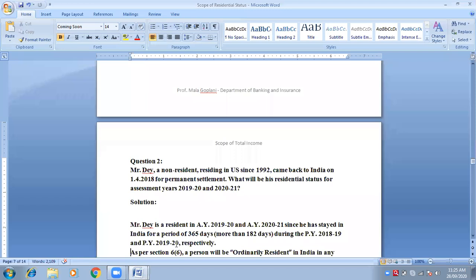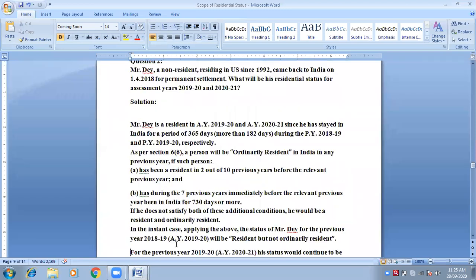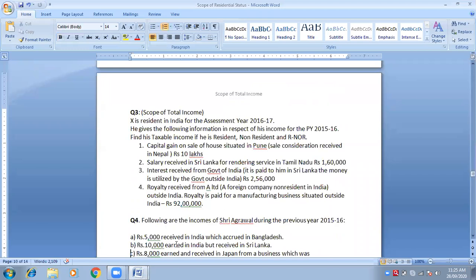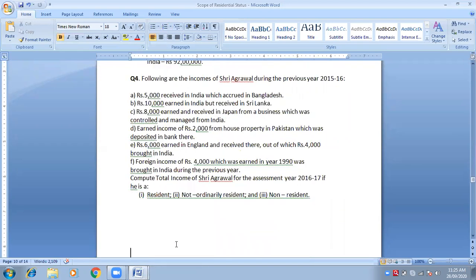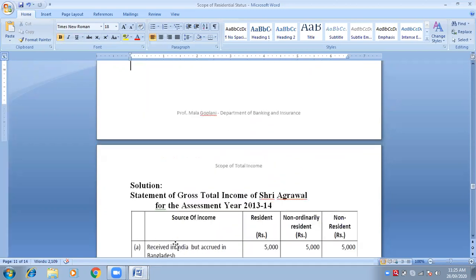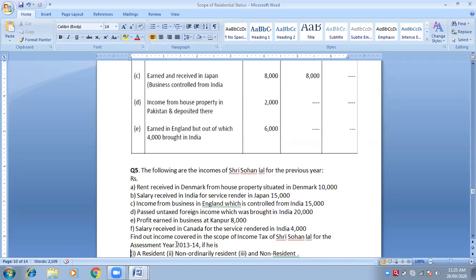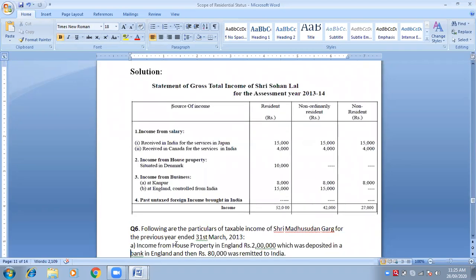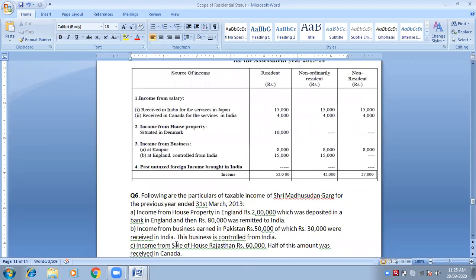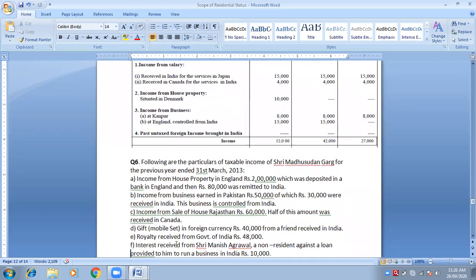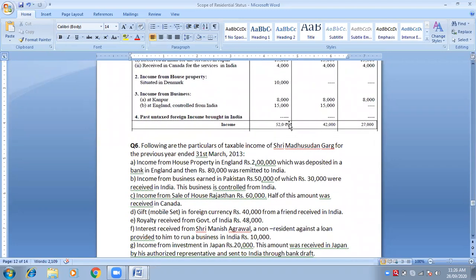This is question number 2, residential status. This is question number 3, scope of total income. 4, scope of total income. And this is the solution also given to you. Question number 5, this is also scope of total income, and the solution is available for you just when you don't understand it, not before that, okay? Or if you want to verify the answers, 8,000 taxable in all cases, I have written it as the correct one.